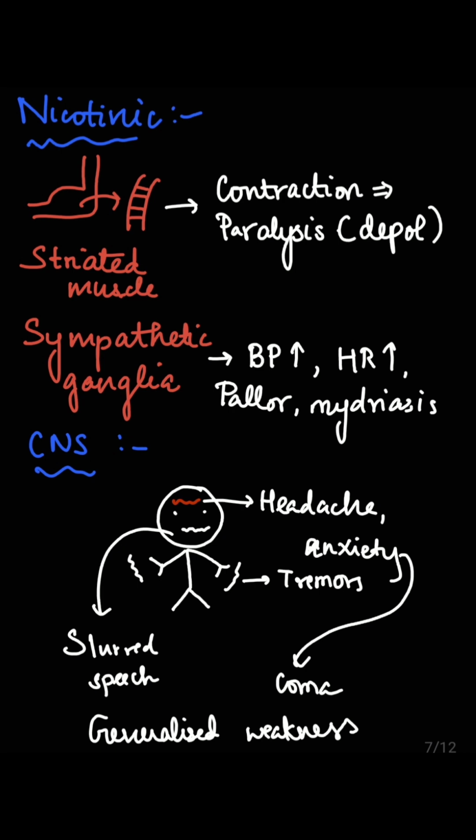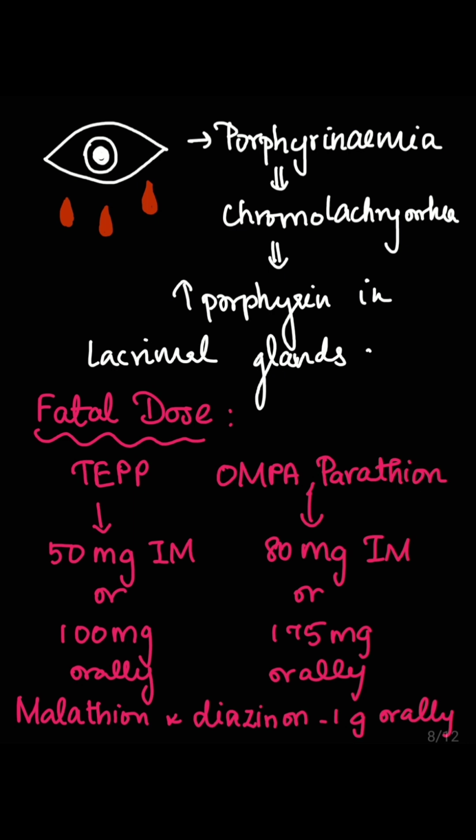Nicotinic symptoms include contraction first, followed by paralysis due to persistent depolarization in the striated muscle. Then in sympathetic ganglia, increased BP, increased heart rate, pallor, and mydriasis. CNS manifestations include headache, anxiety, coma, tremors in the hands, slurred speech, and generalized weakness. There's a condition called porphyrinemia, that is chromodacryorrhea, which means there is increased porphyrin in the lacrimal glands, which causes red colored tears in the eyes.